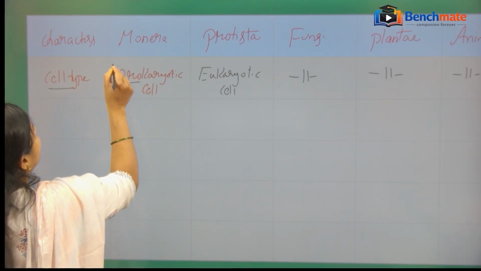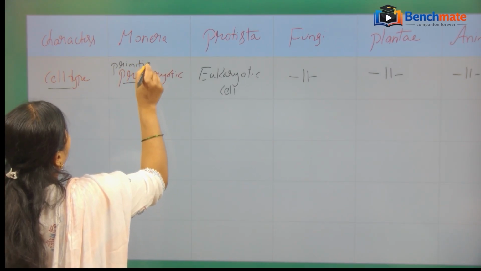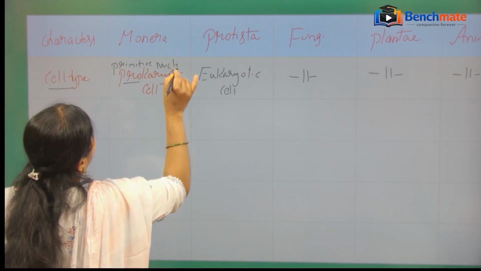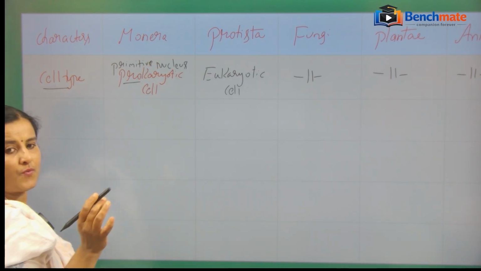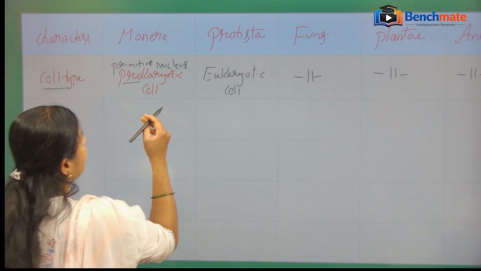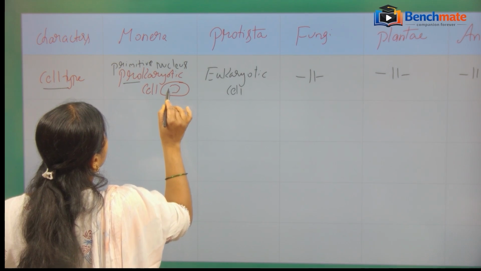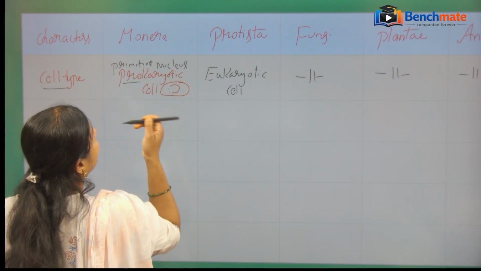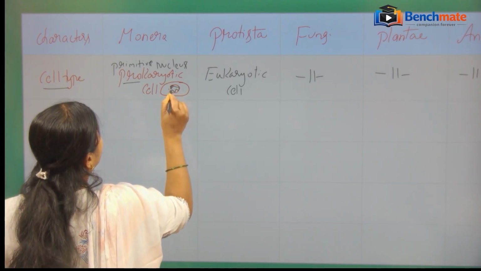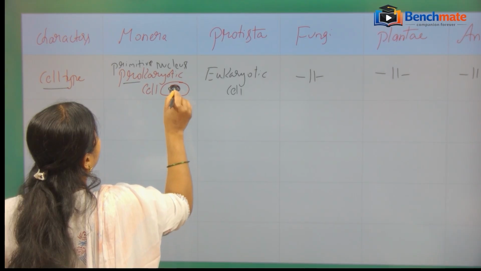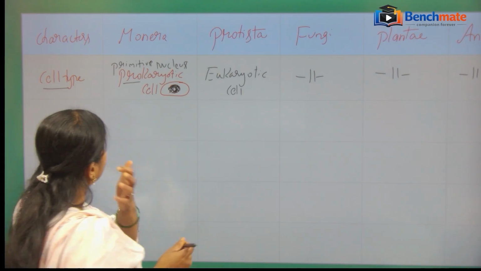Pro means primitive nucleus, like the DNA which is not encompassed by the nuclear membrane. Take an example. I'm just going to draw the diagram like this. Here there is a nuclear membrane, but in the case of Monera there is no nuclear membrane. So the DNA is naked. This type of cell we call the prokaryotic cell.